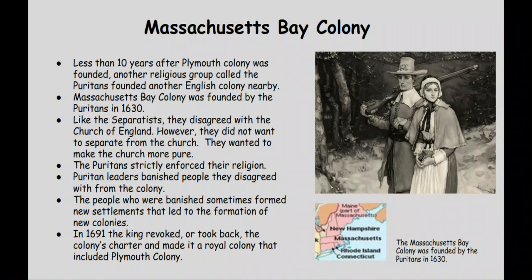In 1691, the king revoked or took back the colony's charter and made it a royal colony that included Plymouth Colony. Remember that a royal colony meant it would now be under the direct rule of the king. The Puritans' religion was strictly enforced in the colony. The Puritan leaders banished people they disagreed with from the colony.